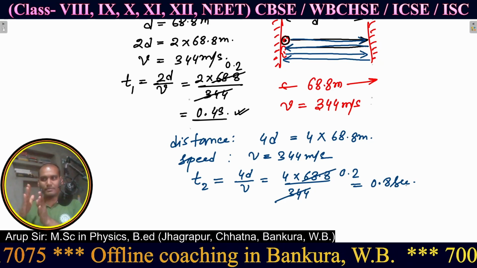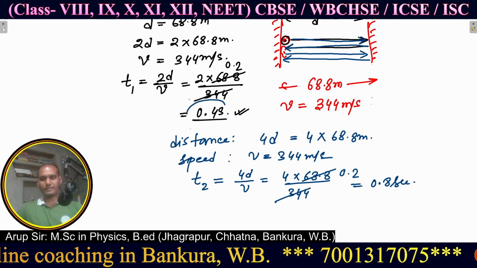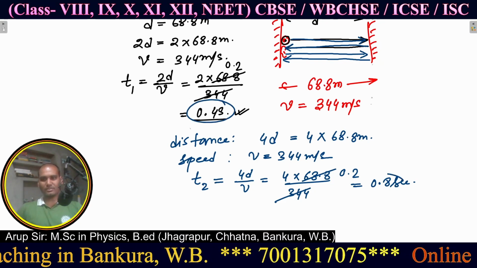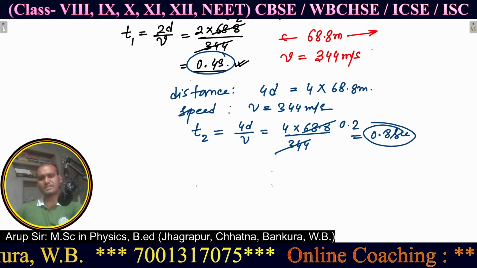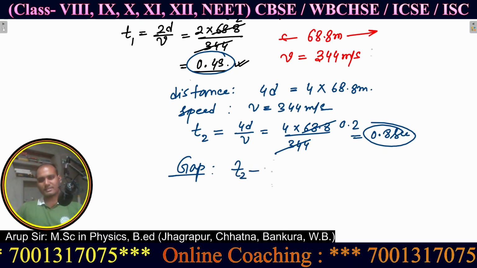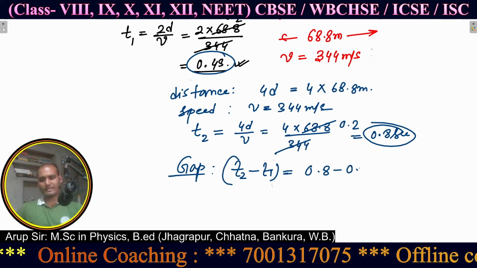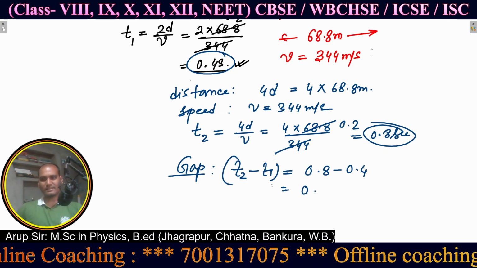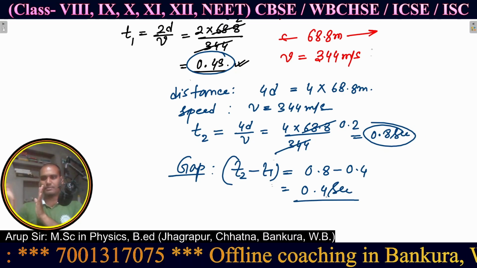What is the time gap between first and second echo? The first echo will be heard at 0.4 seconds, the second echo at 0.8 seconds. What is the gap? Gap means separation. So the time gap is t2 minus t1. So 0.8 minus 0.4, what is the answer? That is 0.4 second. This is the time gap between these two.